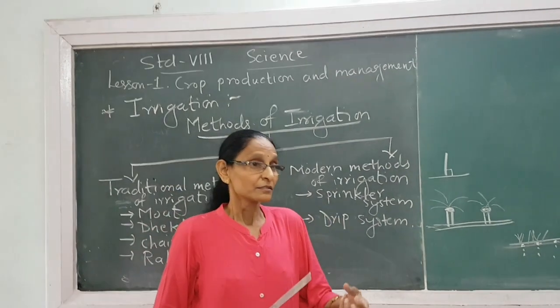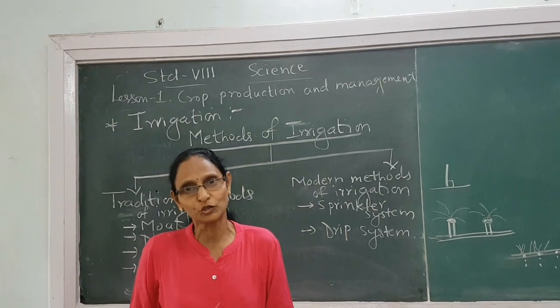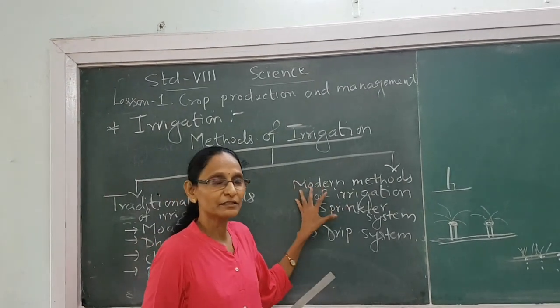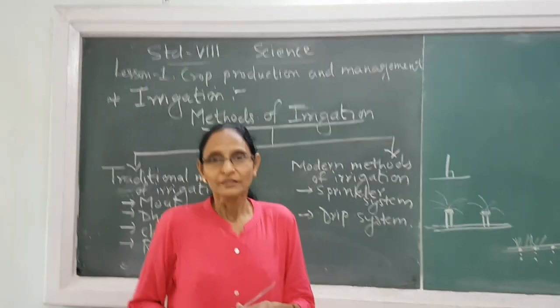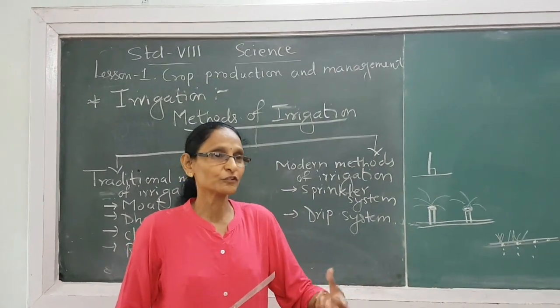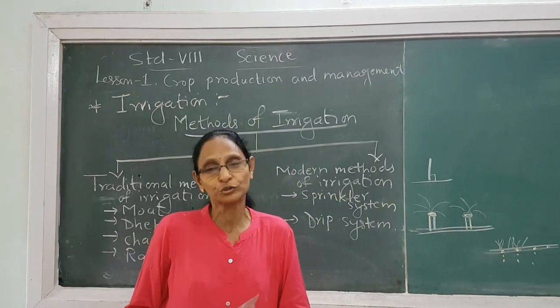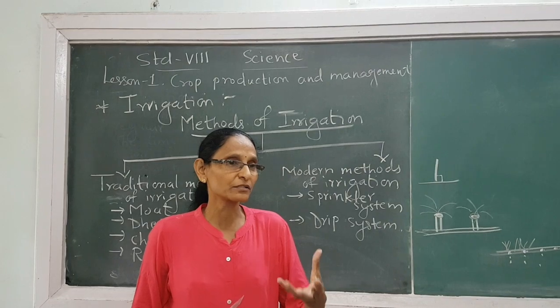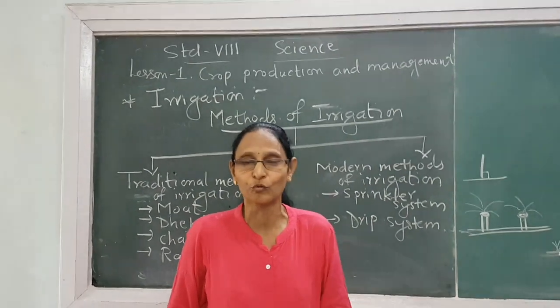Sometimes some plants do not need that much water. So in irrigation, proper supply of the water should be there. If you supply more water, it will destroy the plant growth, and even it will destroy the field also. Erosion will start taking place due to more water.